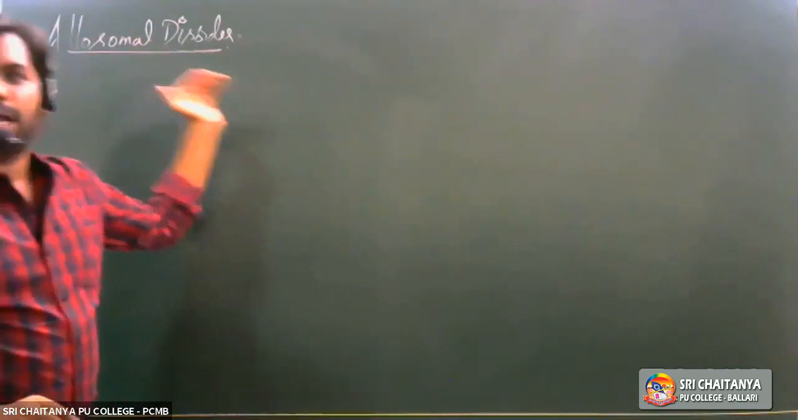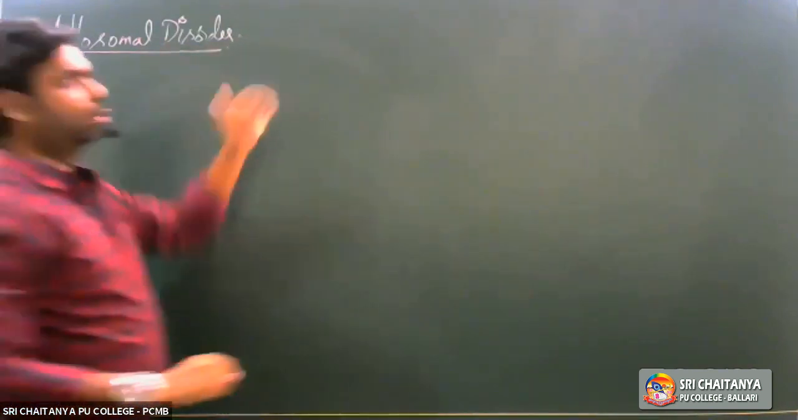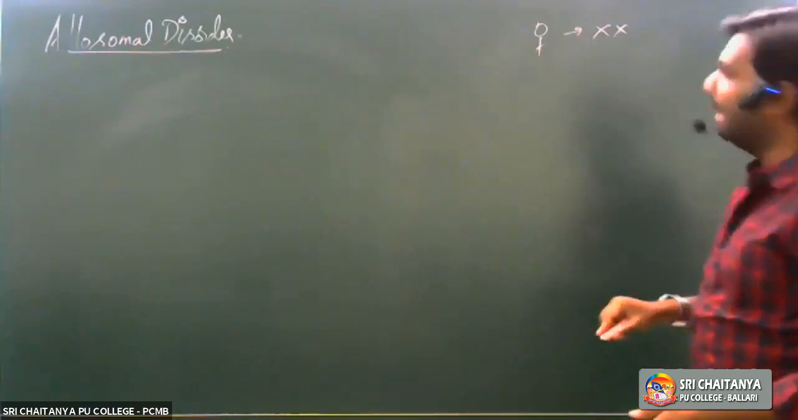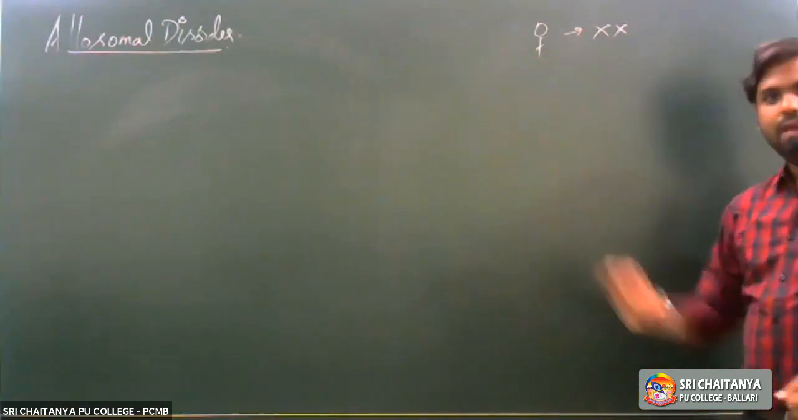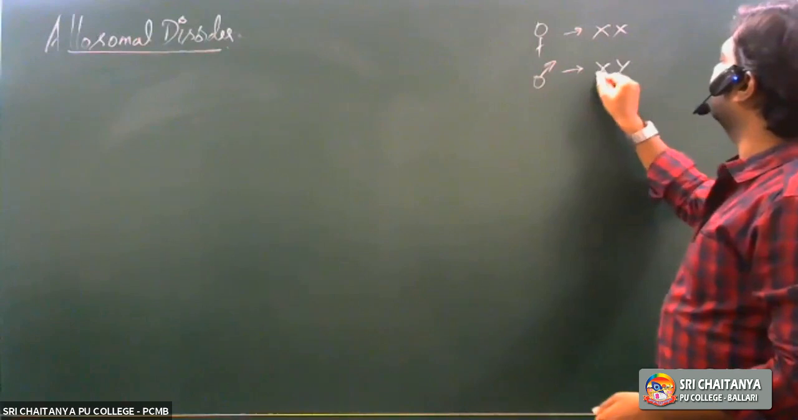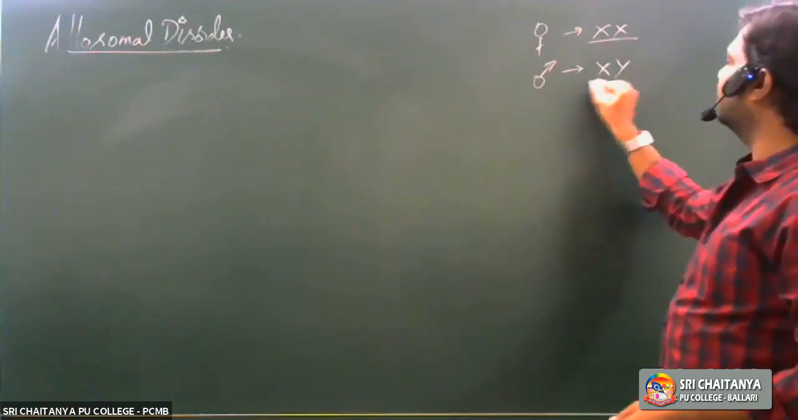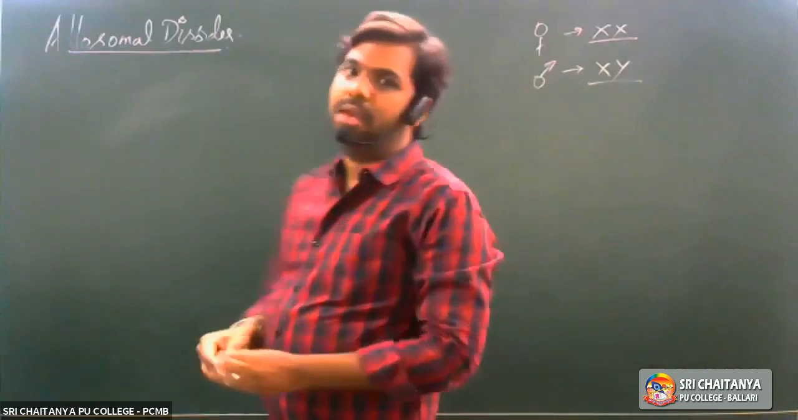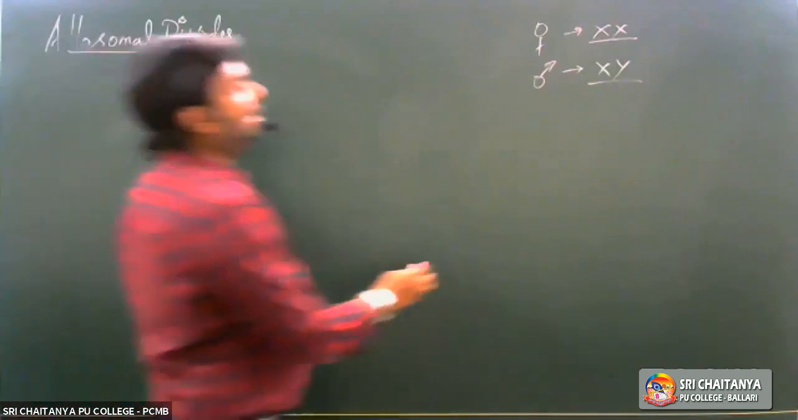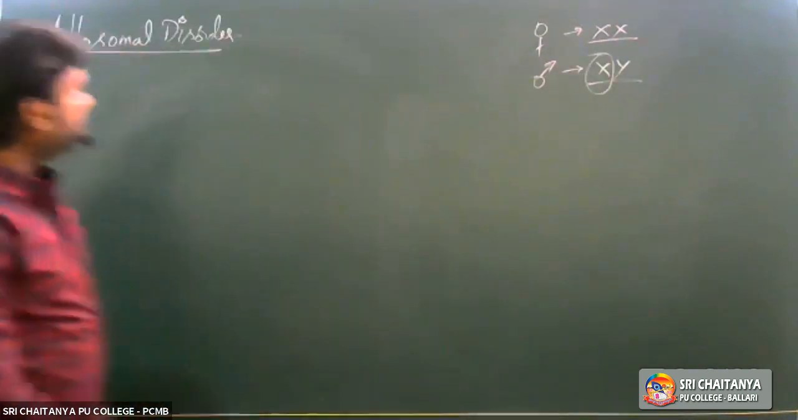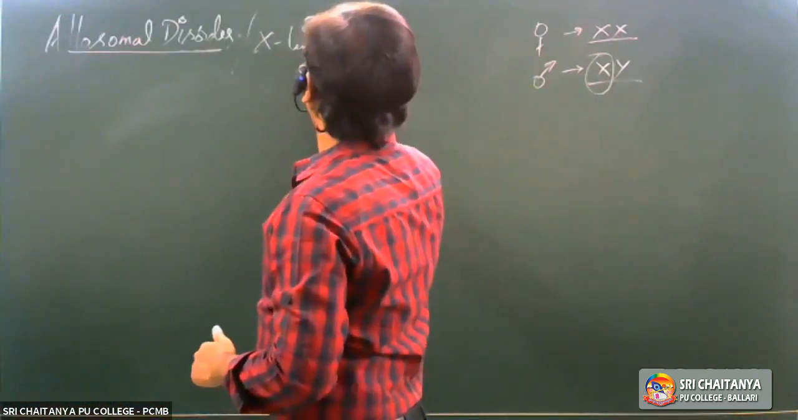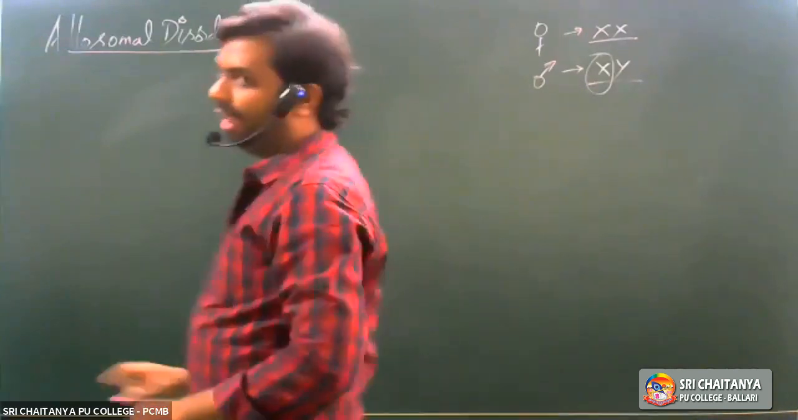Whenever we talk about allosomes, there are 2 different types of allosomes. In case of human females, the allosomes would be X and X, so these are the 2 X chromosomes which are present. In case of human males, it would be X and Y. Since most of the allosomal genetic disorders are concerned with the X chromosome, we call allosomal disorders X-linked disorders. Either we call them allosomal disorders or X-linked disorders.